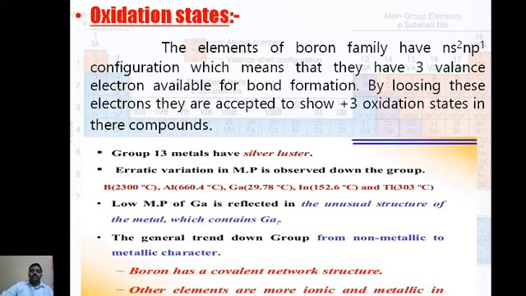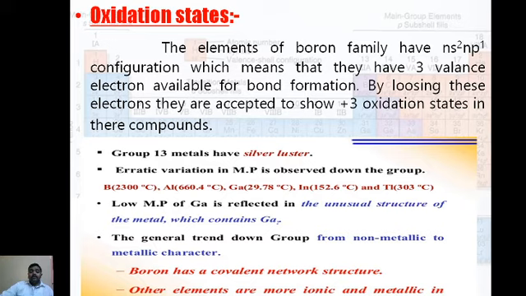Boron is 2300 degrees Celsius, aluminum is 660. Gallium has a very low melting point. Room temperature is 27 to 35 degrees Celsius, but gallium is 29.78 degrees Celsius. Indium is 152.6 and thallium is 303. Firstly it decreases, then increases, the melting point of the 13th group of elements.